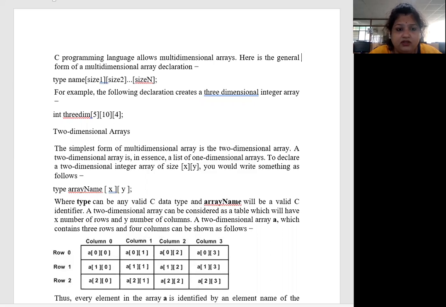First, it is a very simple thing: it just acts like a table. It is a table having x and y dimensions. The two-dimensional array is the simplest form of a multi-dimensional array. Here is the syntax for an array: first type the data type, then give the name, and then give the size, and the size can be 2 or 3 or n number of declarations.